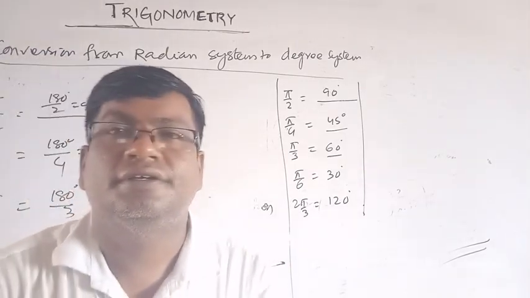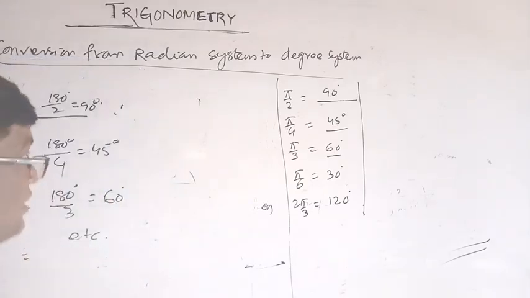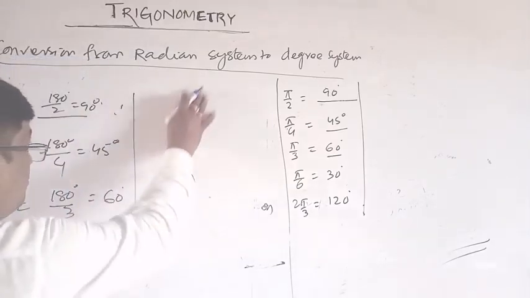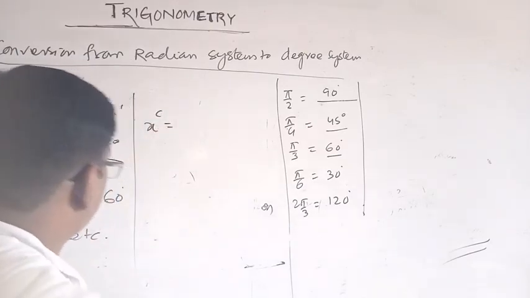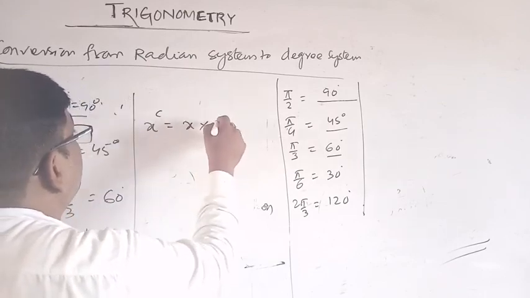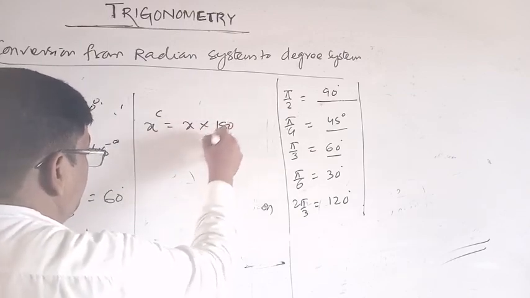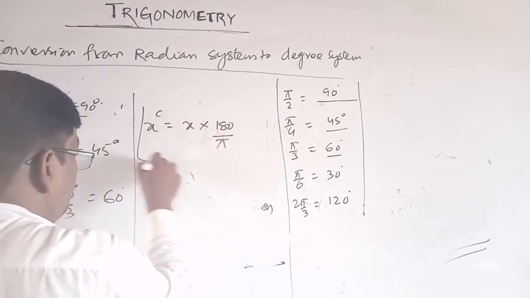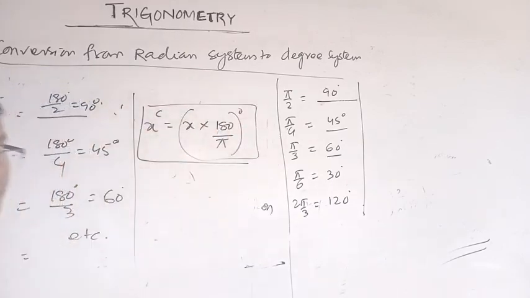These are the conversions. Suppose x radian is equal to what degree? X radian is equal to x into 180 by pi degree. This is the conversion of the radian system to the degree system.